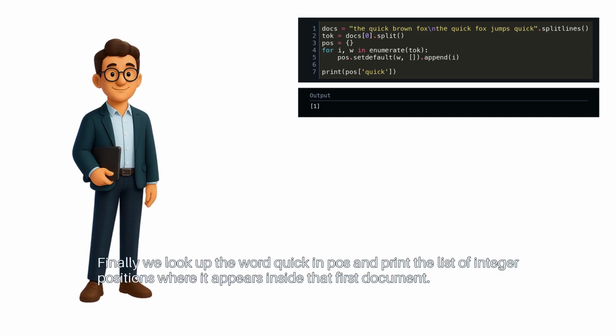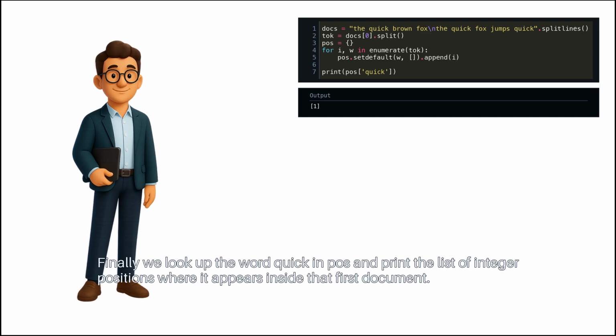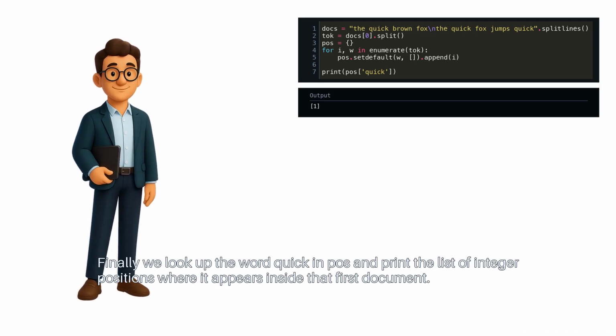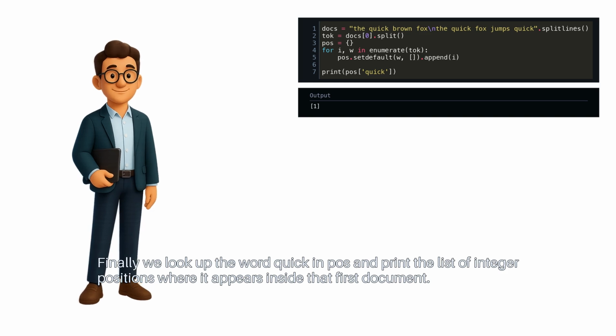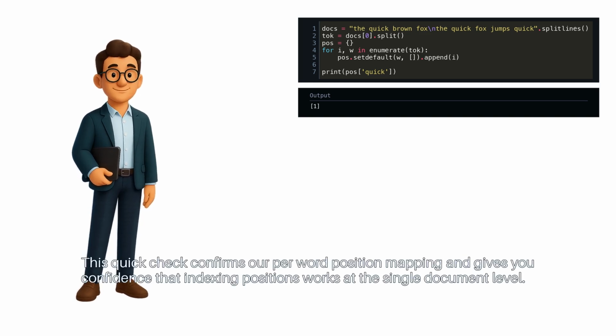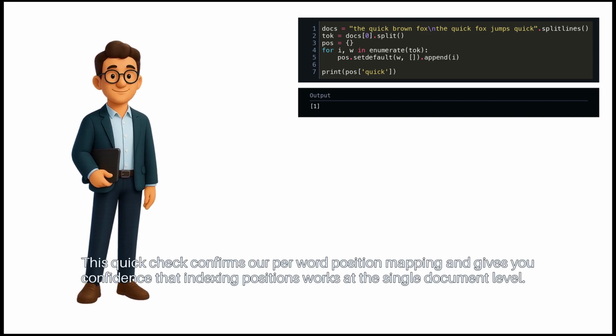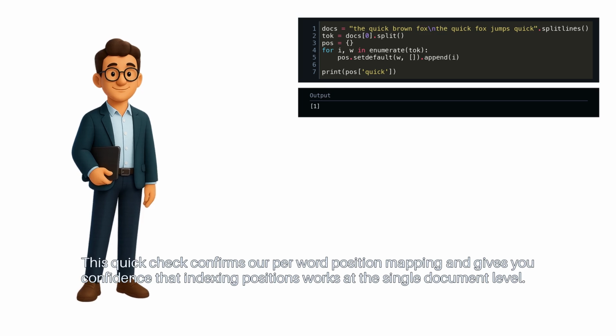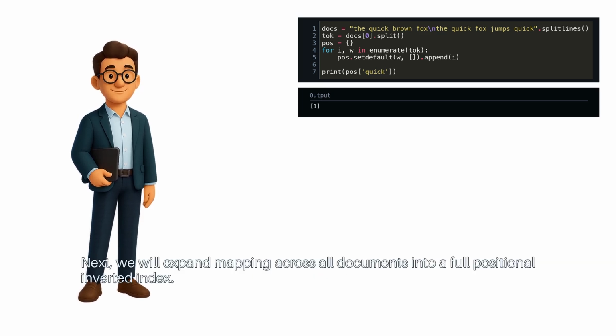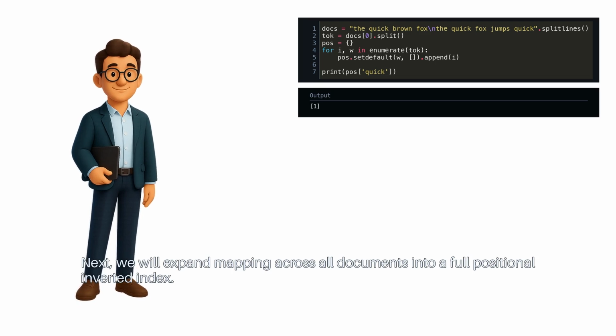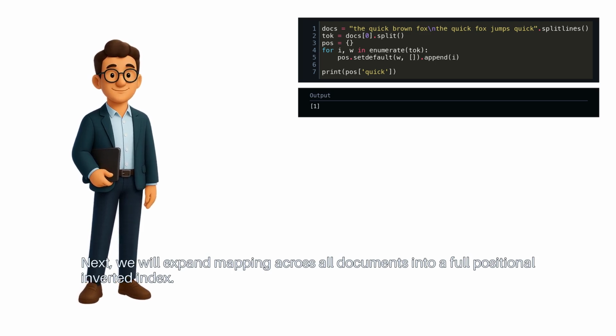Finally, we look up the word quick in pos and print the list of integer positions where it appears inside that first document. This quick check confirms our per-word position mapping and gives you confidence that indexing positions works at the single document level. Next, we will expand mapping across all documents into a full positional inverted index.